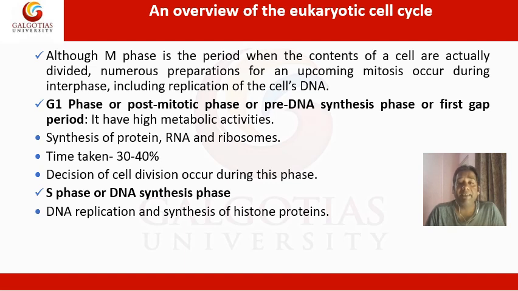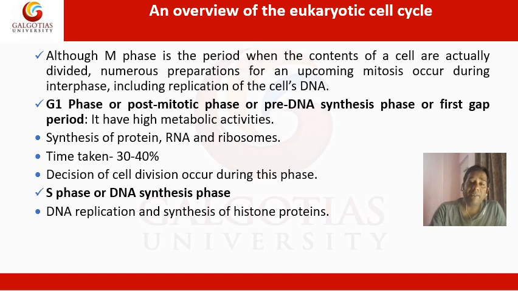It is the highly metabolic phase of the cell in which the synthesis of protein, RNA and ribosomes takes place. Normally it takes around 30 to 40% of the total cell division cycle, and the decision whether the cell will undergo cell division or not is made during this phase of the cell cycle.